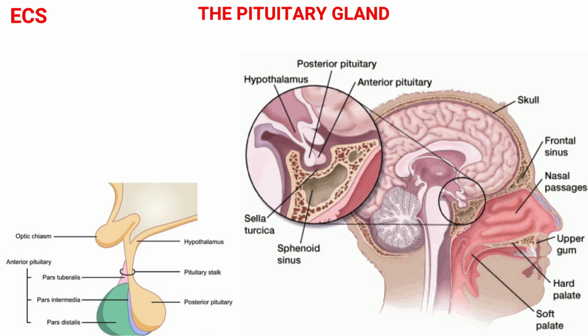The anterior pituitary and posterior pituitary lobe have different functions. The anterior pituitary gland is also called the adenohypophysis and is composed of glandular tissue. It manufactures and releases a variety of hormones. The function of the anterior pituitary gland is controlled by the releasing and inhibiting hormones of the hypothalamus.